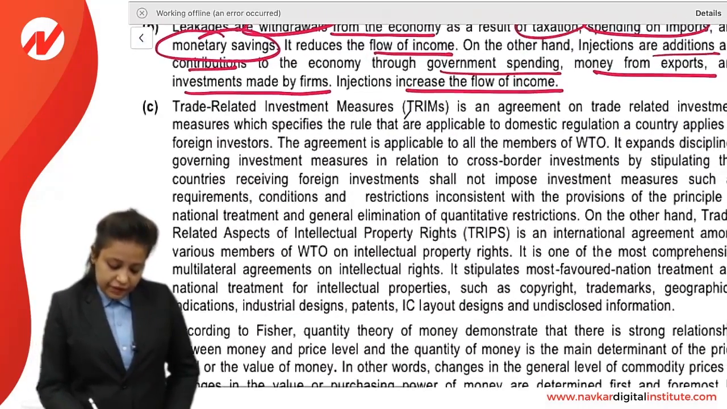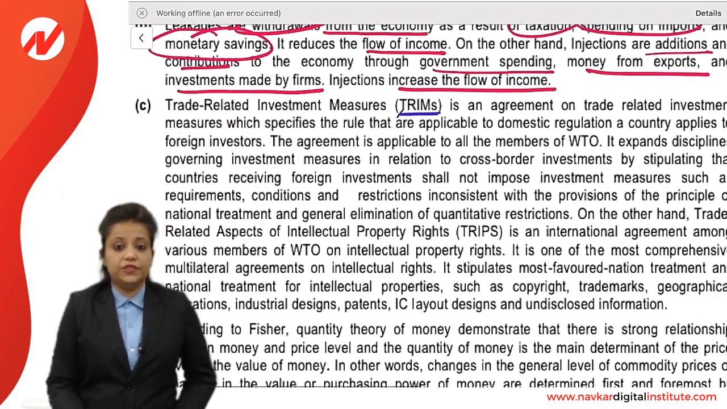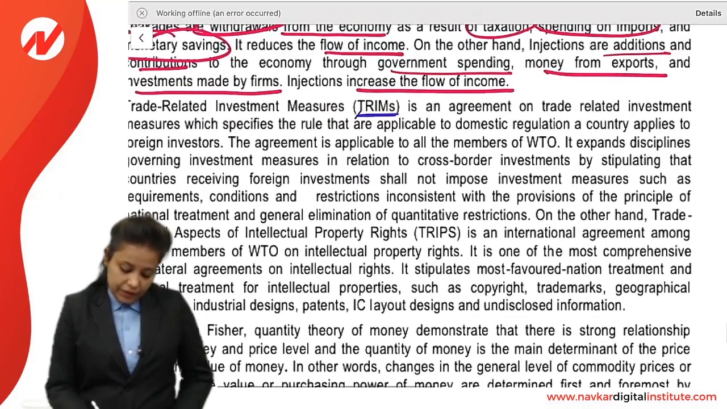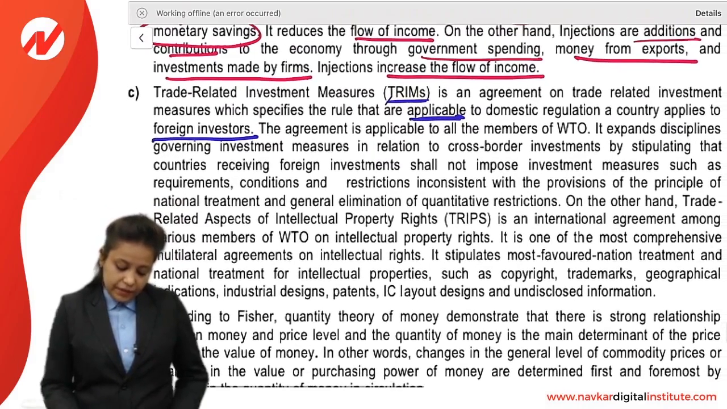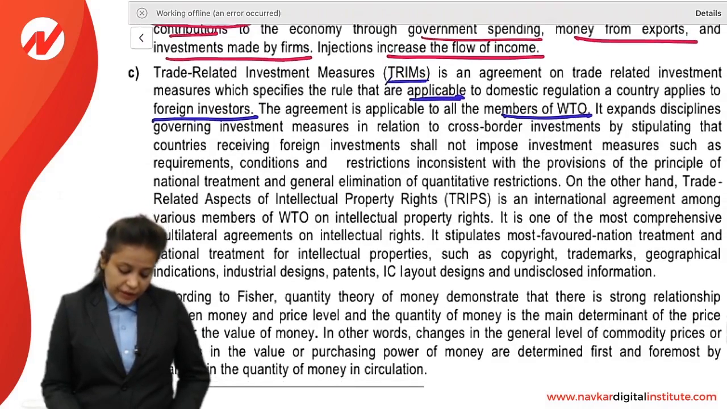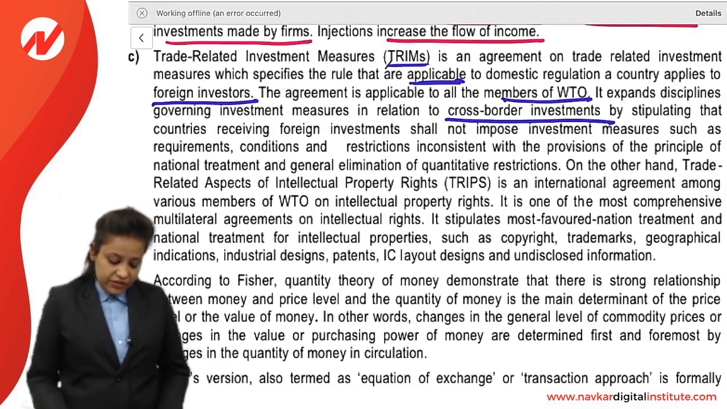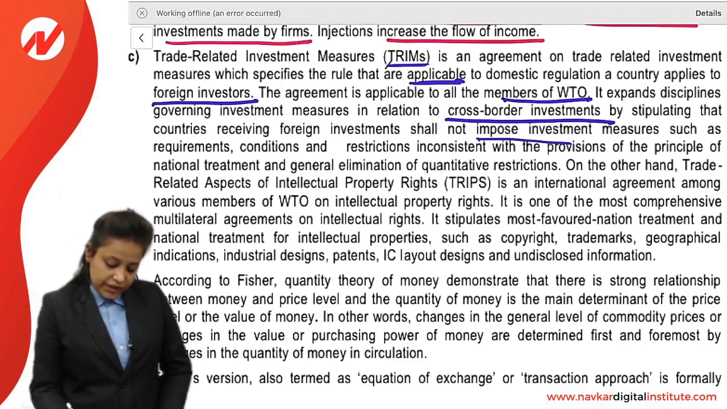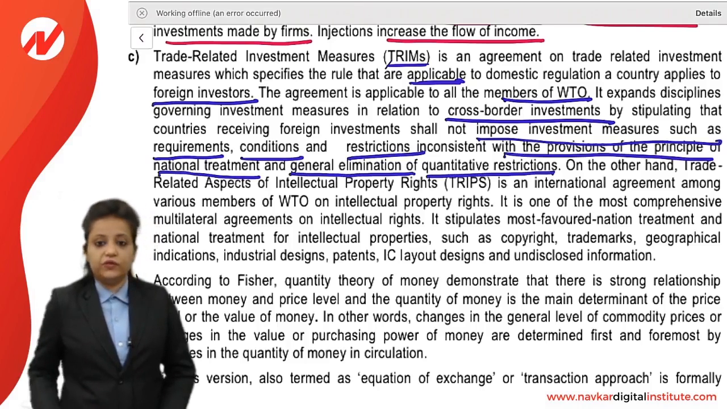So trade related investment measures is an agreement on trade related investment measures which specifies the rules that are applicable to domestic regulation a country applies to foreign investors. The agreement is applicable to all the members of WTO. It expands disciplines on government investment measures in relation to cross-border investments by stipulating that countries receiving foreign investment shall not impose investment measures such as requirements, conditions and restrictions inconsistent with the provisions of the principle of national treatment and general elimination of quantitative restrictions.